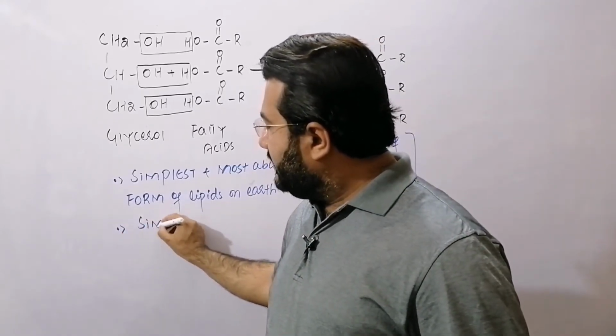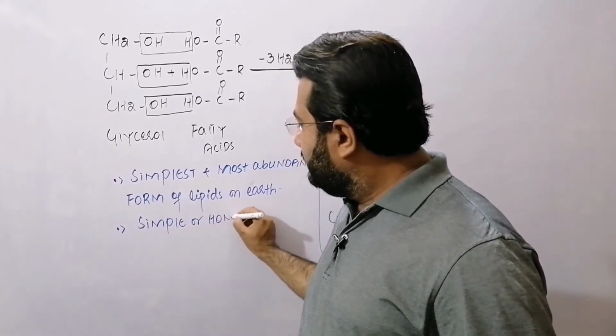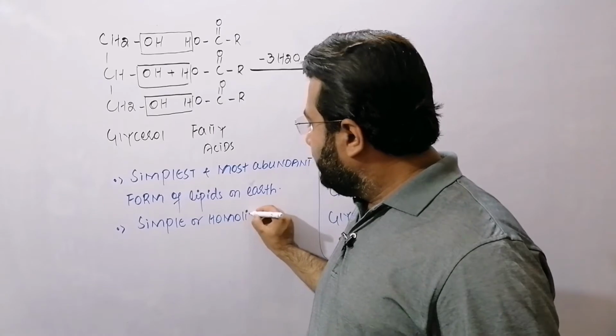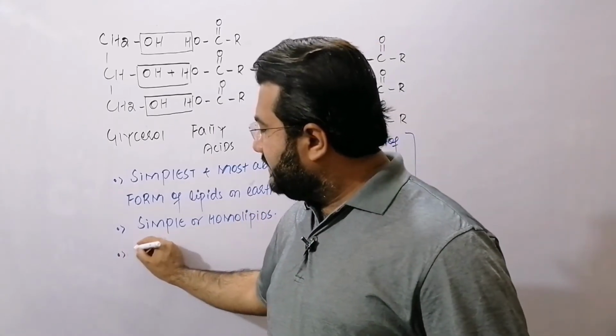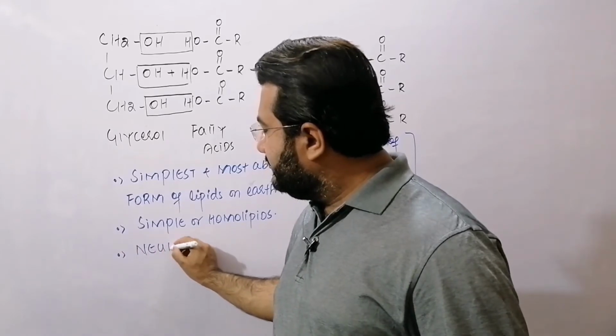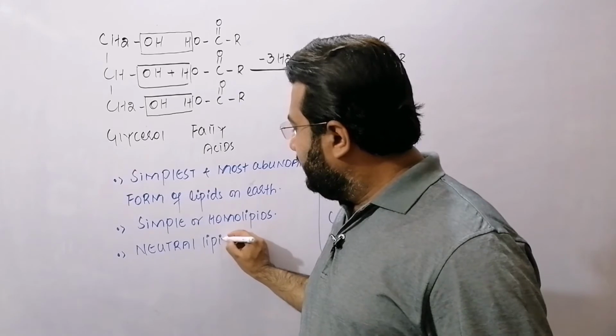They are also called as the simple or homolipids. And my dear students, because they do not have any charge, so they are basically the neutral lipids.